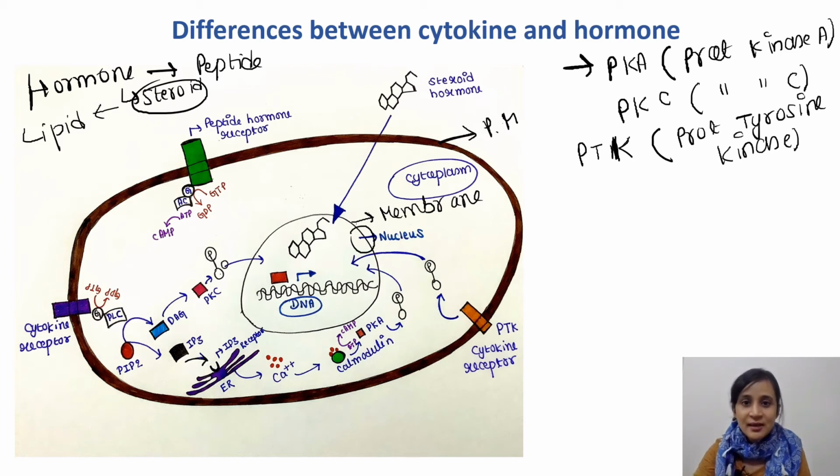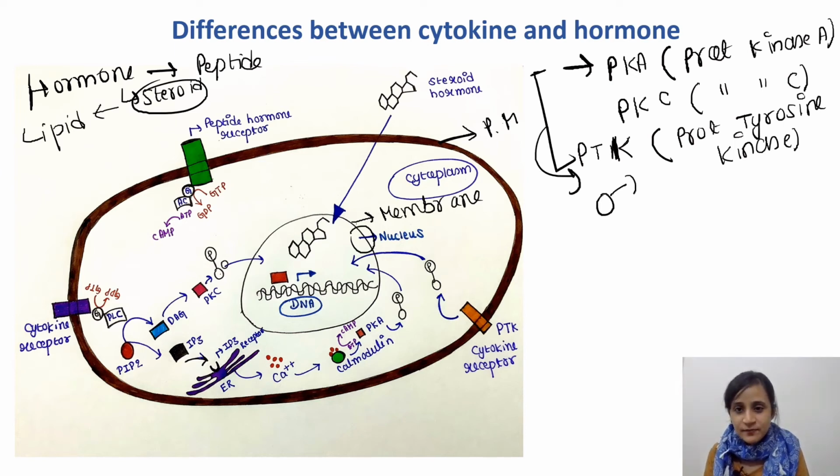From their name we can understand they all are kinases. What they do is catalyze the phosphorylation of other proteins within the cell, because kinases phosphorylate other proteins. So all of them will phosphorylate some proteins, right?